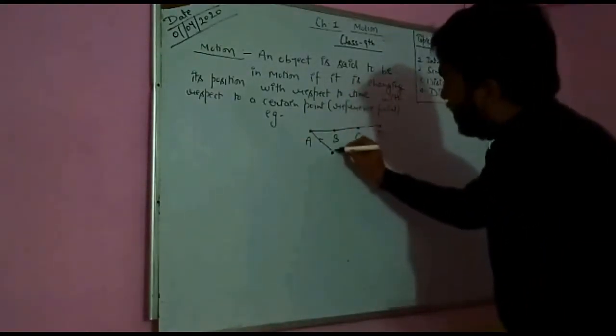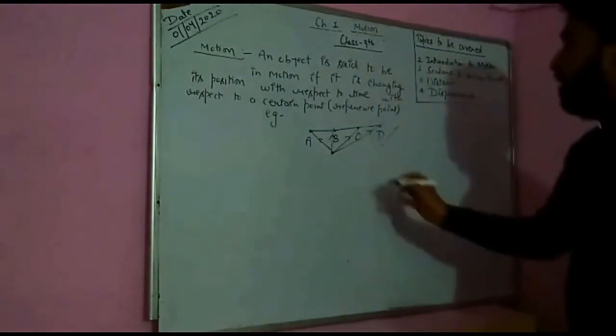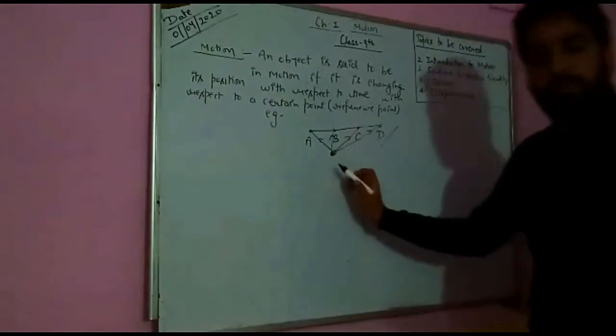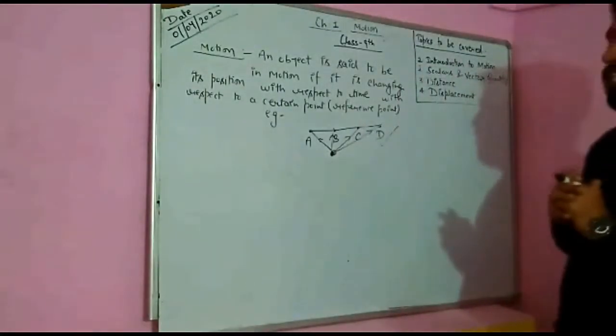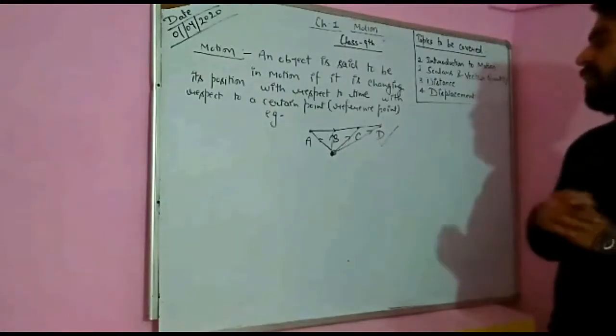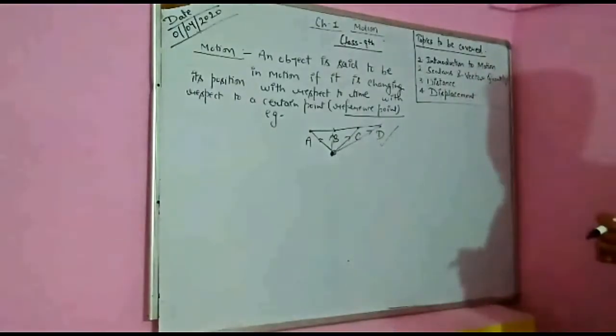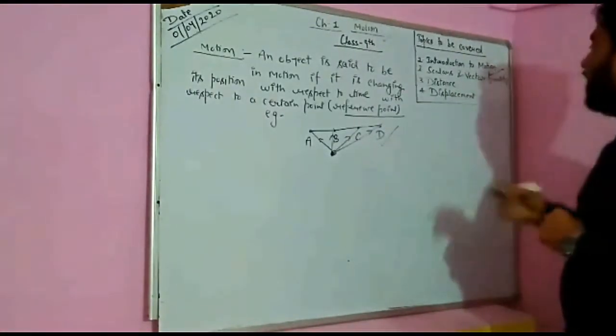This was the position, then this was the position, this was the position for me. Suppose I am here. So for judging whether the body is in motion or not, we should have a definite point, and that point is known as reference point. I hope you understood this. So introduction of motion is completed.